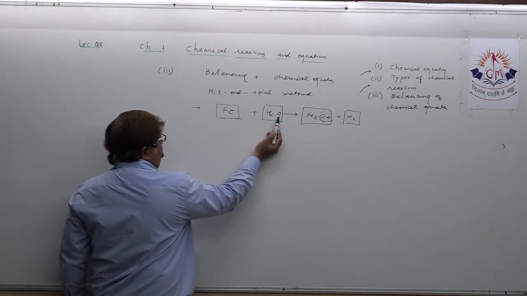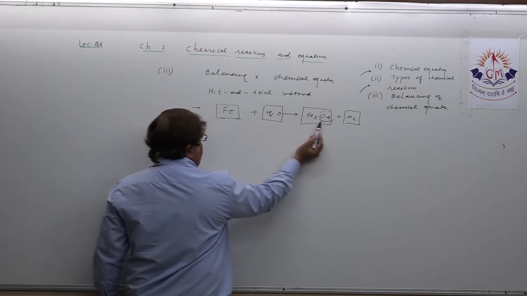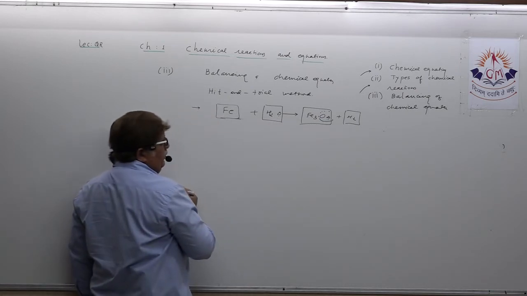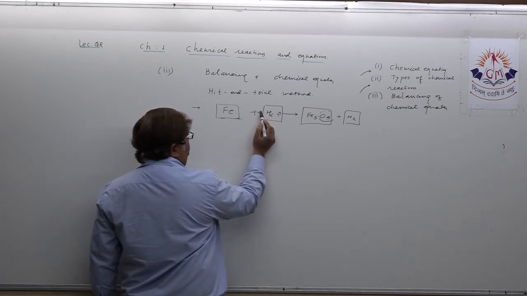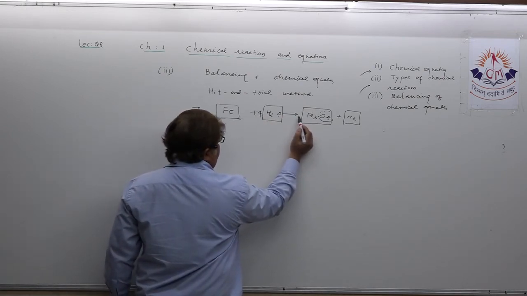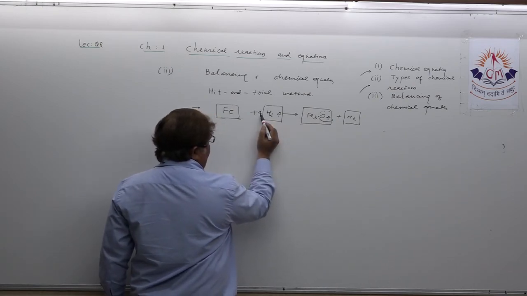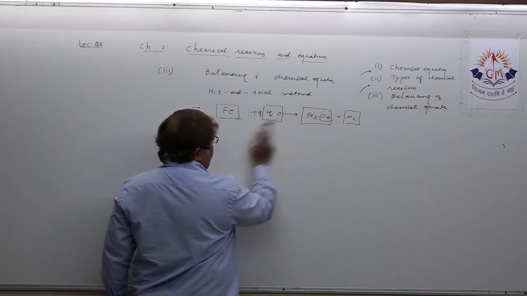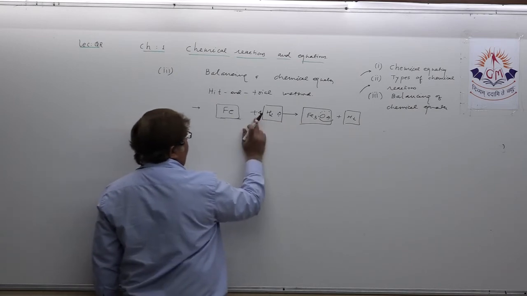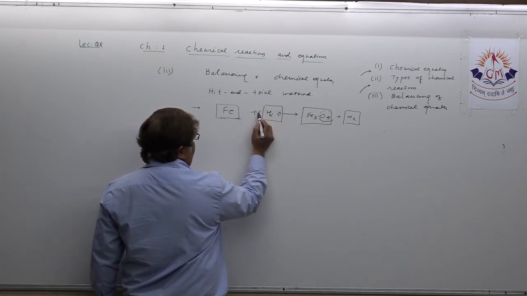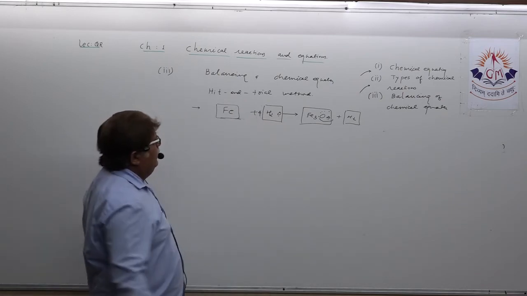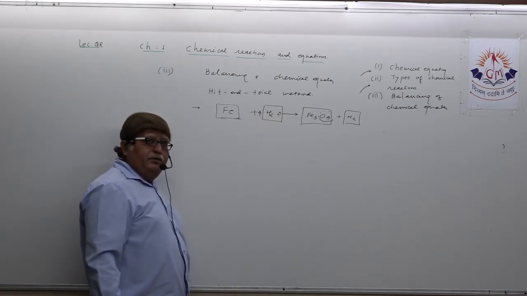There is only one oxygen in the reactant. There are 4 oxygen in the product. So what I will do, I will put 4 here, and I will put 4 here to balance the chemical equation, because here there are 4. Okay, yes, 4 to balance it. Clear? So this is the second stage.